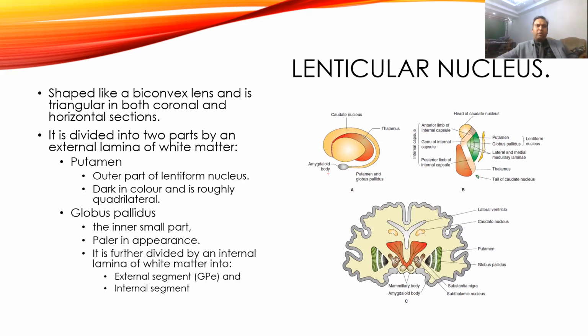Then come to the lenticular nucleus. As the name suggests, it looks like a lens.